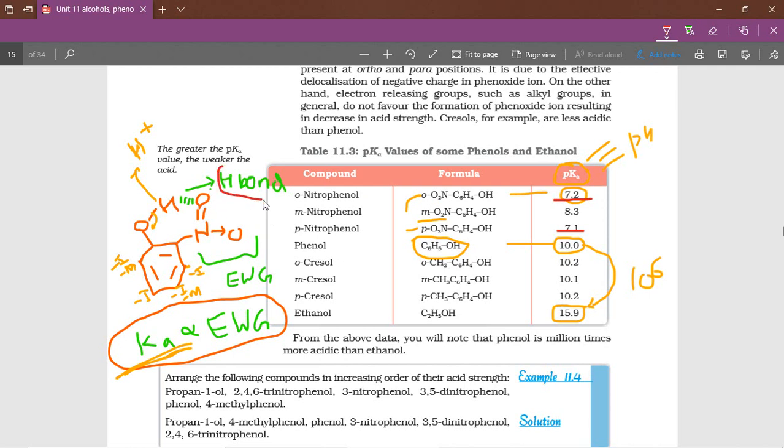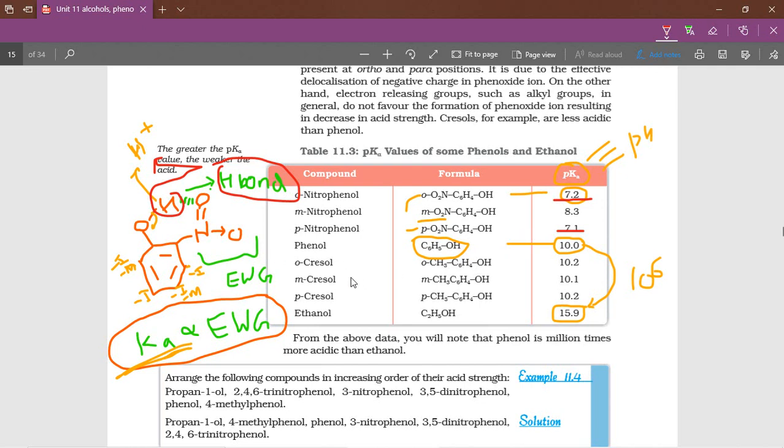Due to this hydrogen bond between this nitro group oxygen and OH hydrogen, this hydrogen is not free. It cannot release as H plus, so this acidic strength is a little bit less than paranitrophenol.